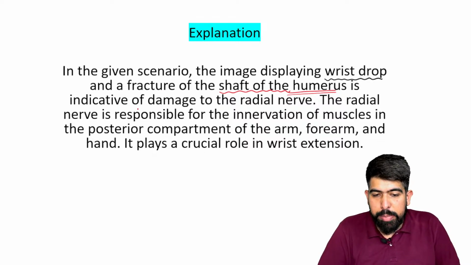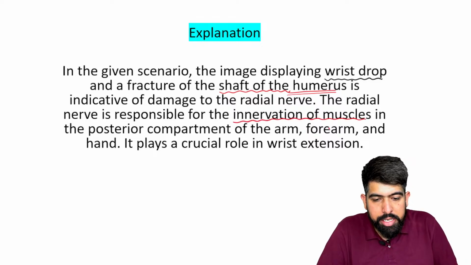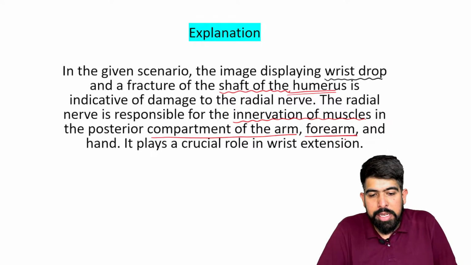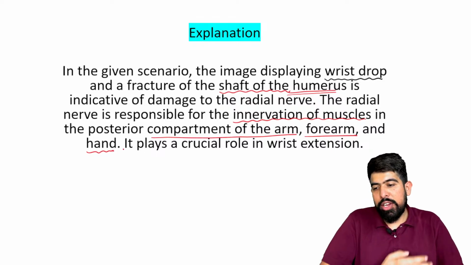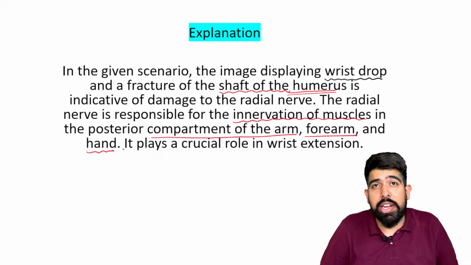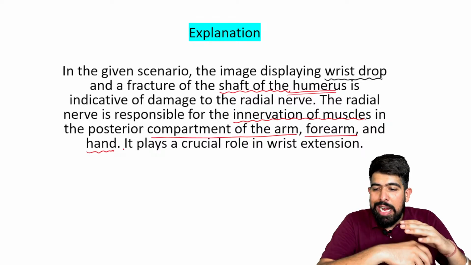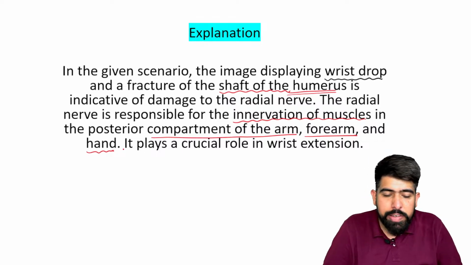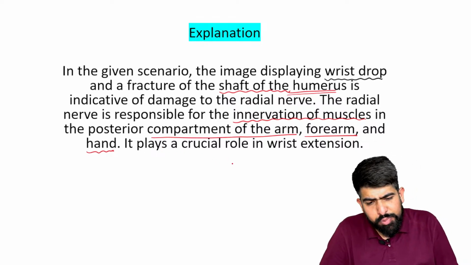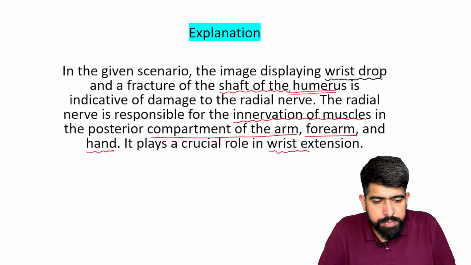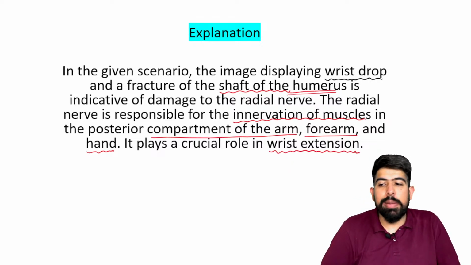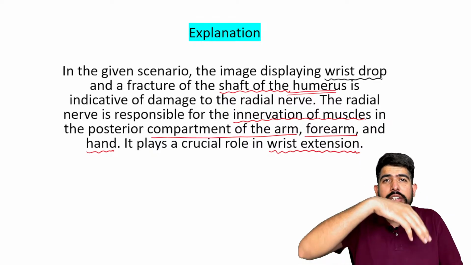If you saw these key points, the answer will be there. As you already know, with the humerus fracture there will be damage to the radial nerve, and the radial nerve is responsible for the innervation of muscles in the posterior compartment of the arm and the posterior compartment of the forearm, and in the hand also, right? So I hope you remember this. What is the supply of the radial nerve? The radial nerve supplies the posterior compartment of the arm, the posterior compartment of the forearm, and coming into your hand, supplying the hand. And please remember, it plays a crucial role in wrist extension. So the main crucial work of the radial nerve is wrist extension.